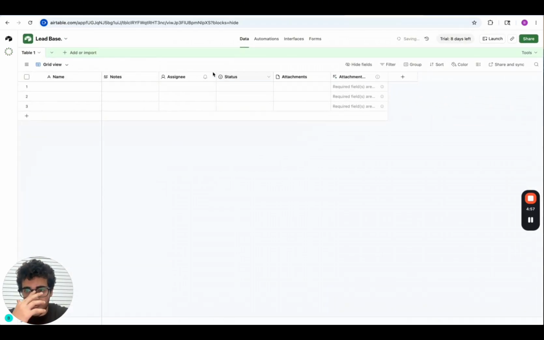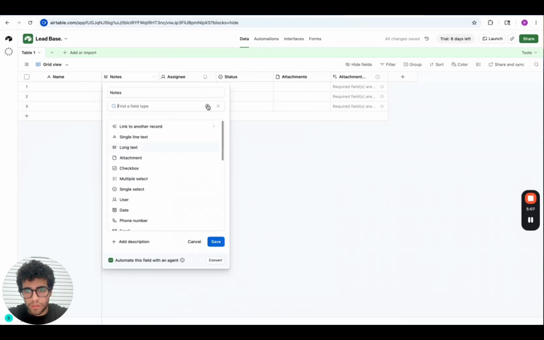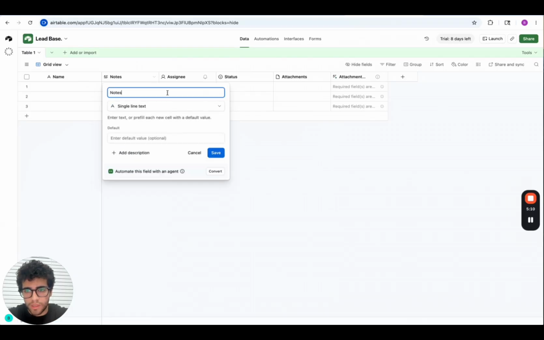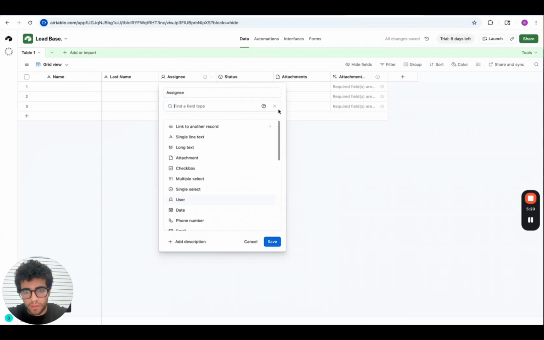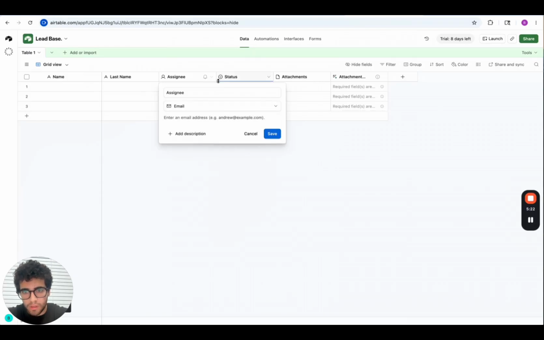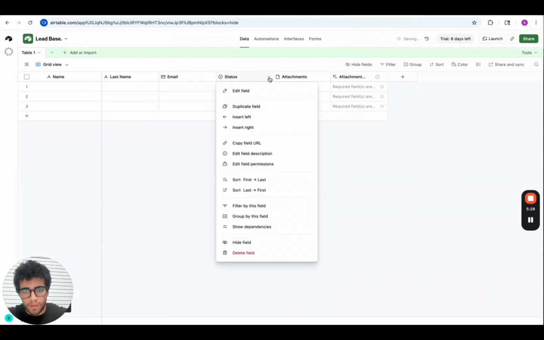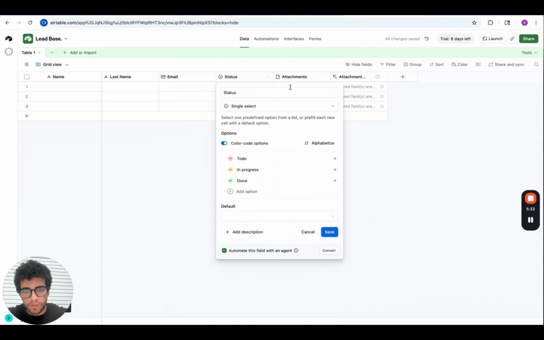And then what we're going to do is rename every section with the same name that we used in our form. So name, and here it's going to be single line text, then last name. As before, we're going to choose the nature of each answer. So in this case, we need an email, and we label it as email. And then phone number.